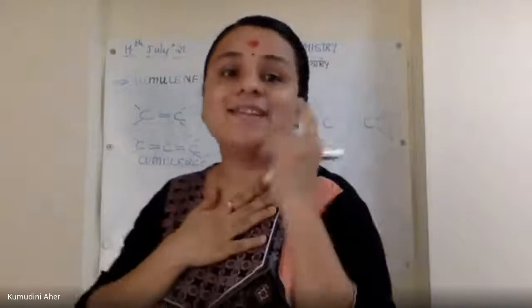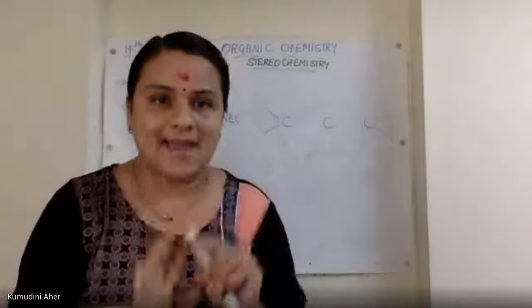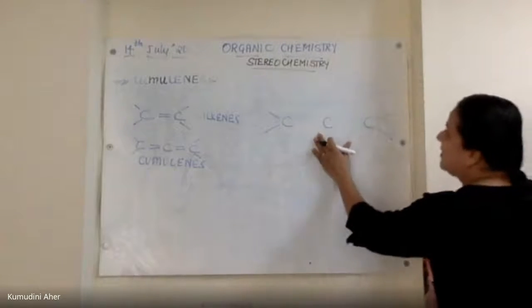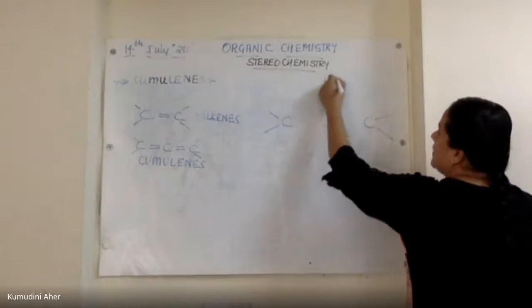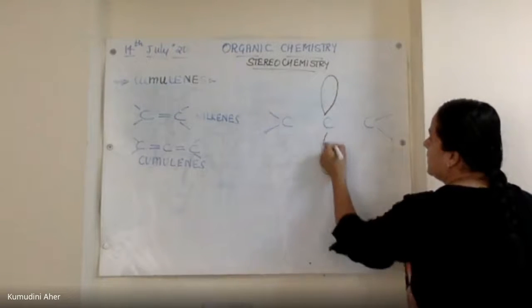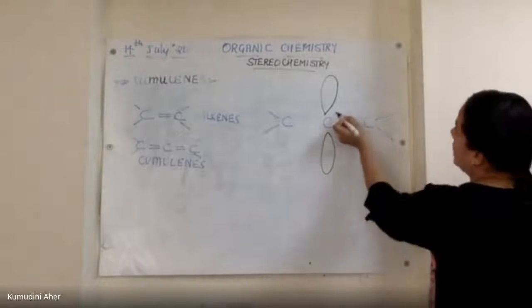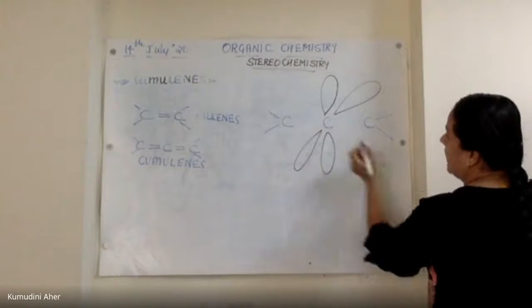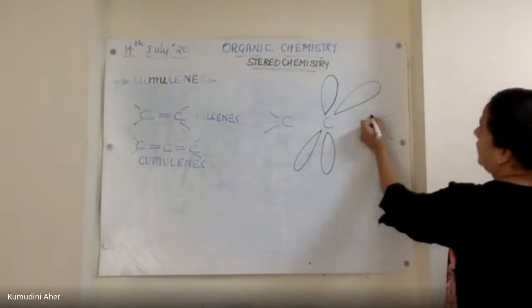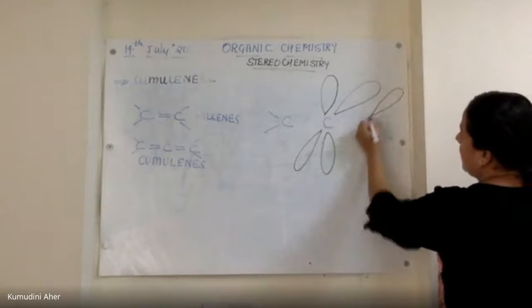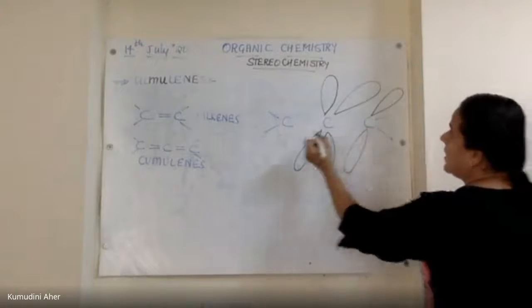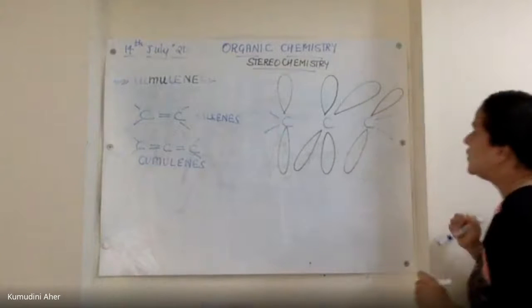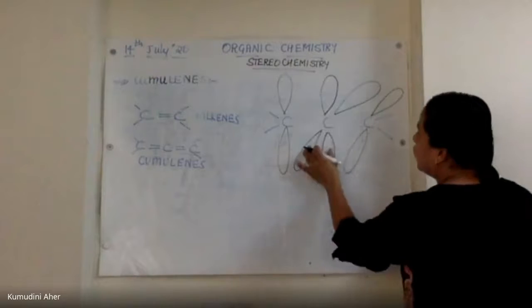We all know it is going to be a p orbital overlap, s and p orbital overlap. So the structure of the central carbon atom will be this way. यहाँ का एक p orbital. This is one p orbital. This is another p orbital. This is another p orbital. This is another p orbital. This is one of the p orbitals. So carbon atoms के ये दोनों central carbon atom.